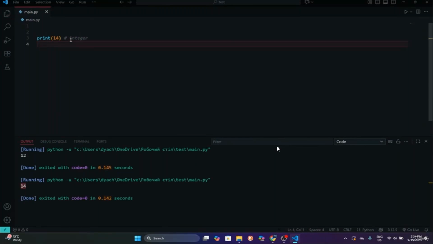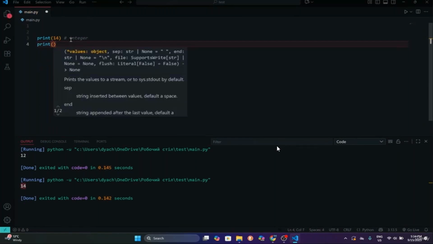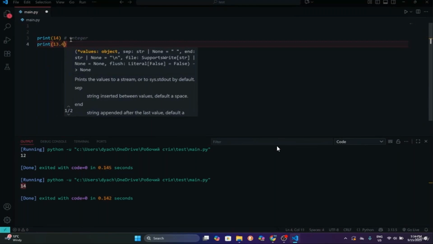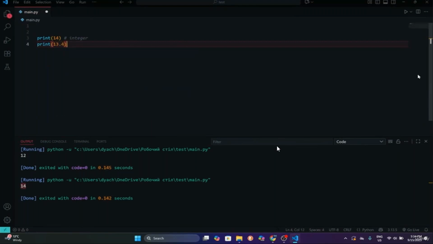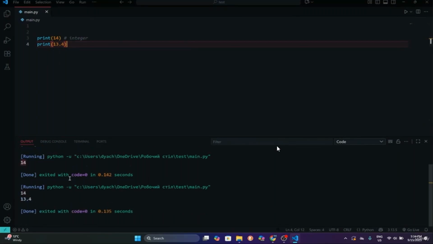After that, we have our float, and a float is a number with a decimal point. We will use print and, for example, 13.4. If we run it, as you can see, we got 14, which is our integer, and we got 13.4, which is our float.